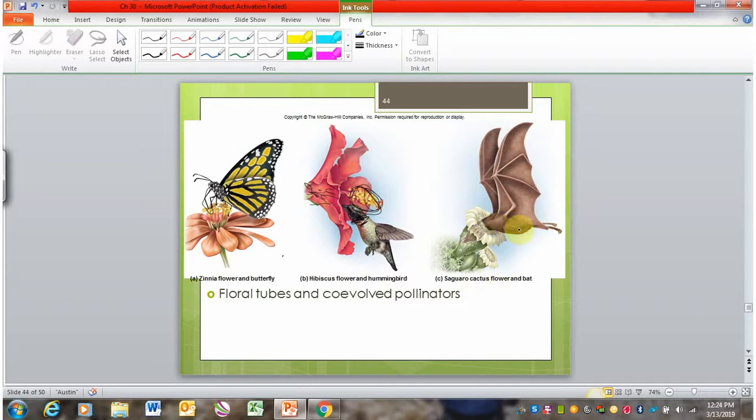And then here's a bat inside of a saguaro cactus flower, white and reflective. It has to be big and broad to fit that bat's head. And again, when the bat sticks its head down in there, it's going to get pollen all over here.